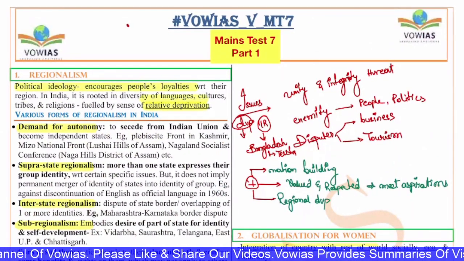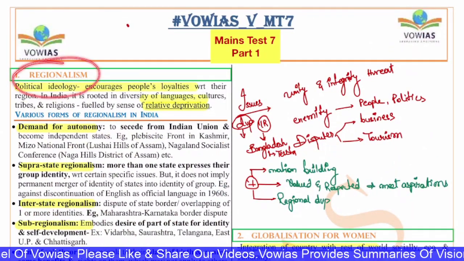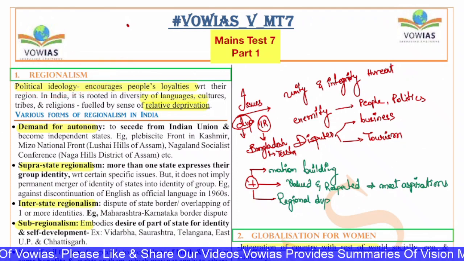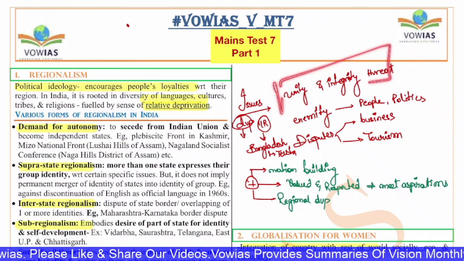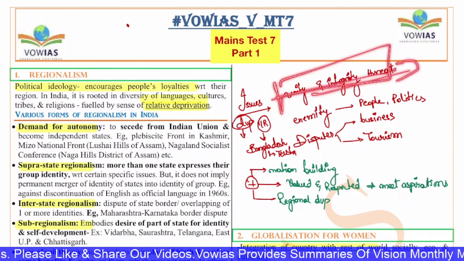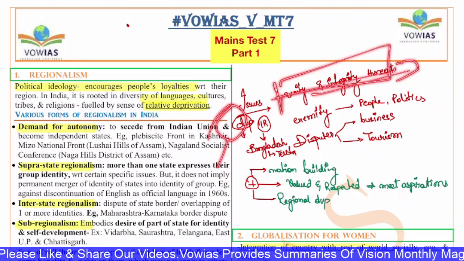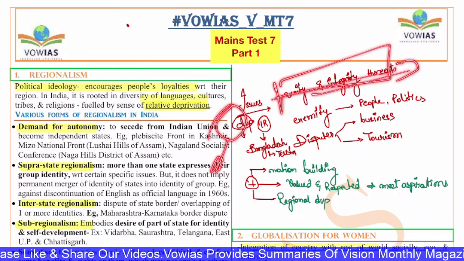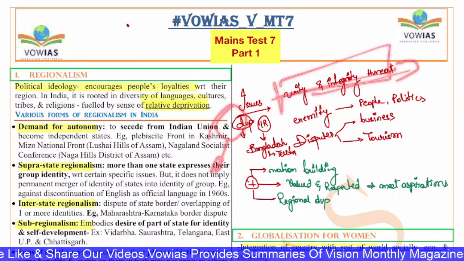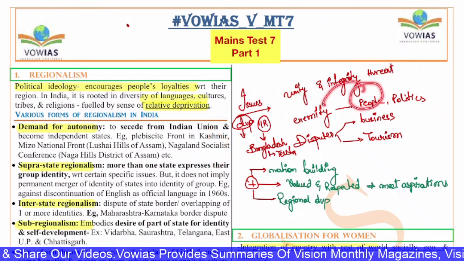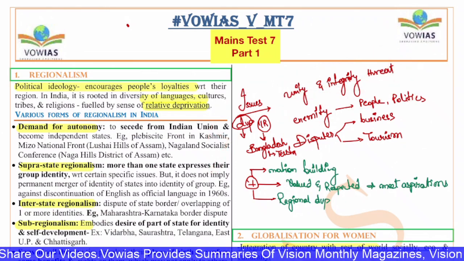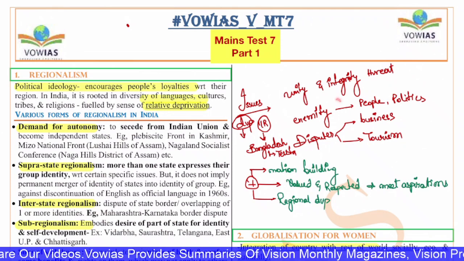Now, what are the issues because of this regionalism? There are both positive and negative issues. What are the negative issues? This kind of regionalism will threaten the unity and integrity of the country. The overall development of the country will get impacted. Also, there will be enmity between various groups, between the people and in politics as well. International relations with other countries will also get impacted.